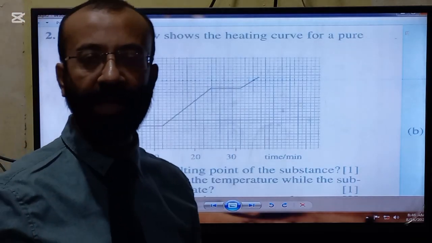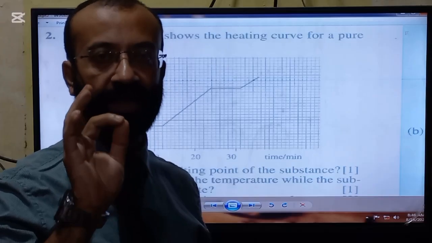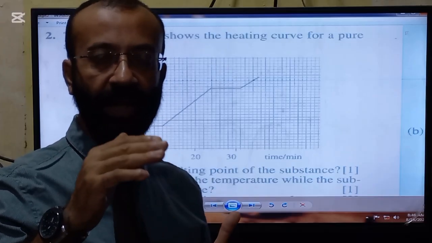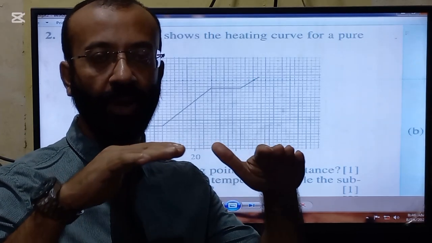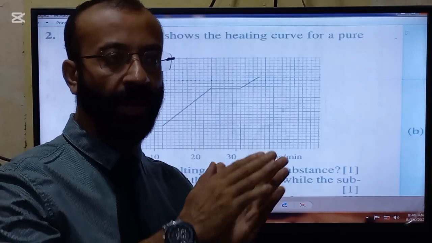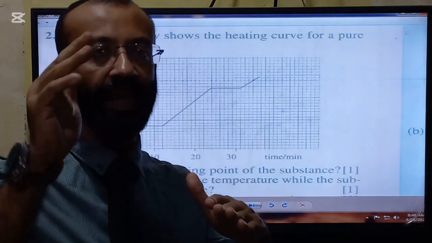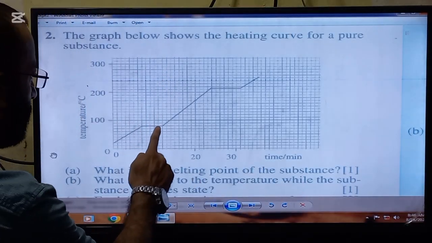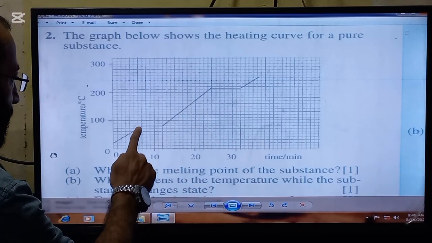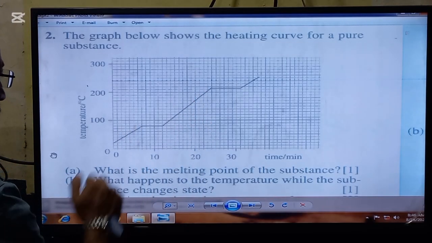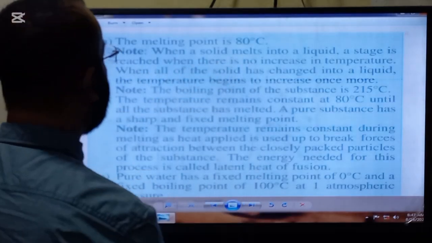The melting point is a point you can see from the graph. There comes a stage when the temperature increases and the melting point is reached. At the melting point, the temperature will remain constant for some time, and when all the solid is converted into liquid, the temperature begins to rise again. From here you can see the temperature remains constant for a while and then increases again. So this is the melting point, that is 80 degrees C. So here is the answer. The melting point is 80 degrees C.